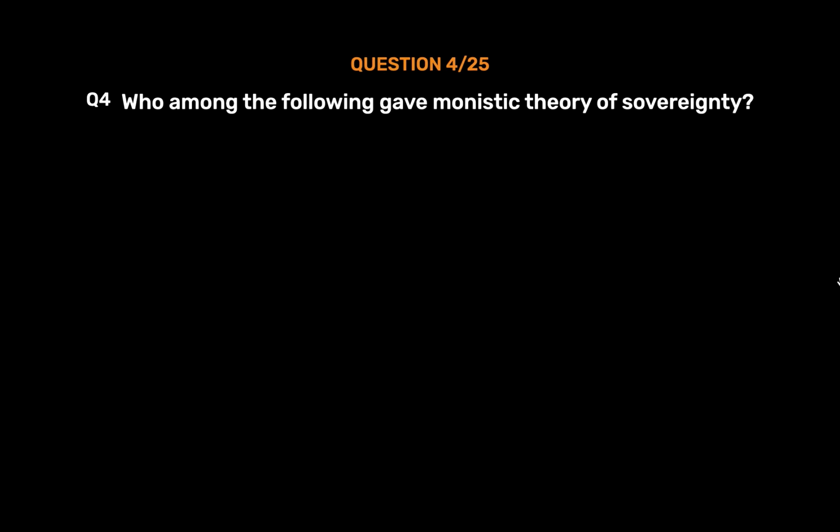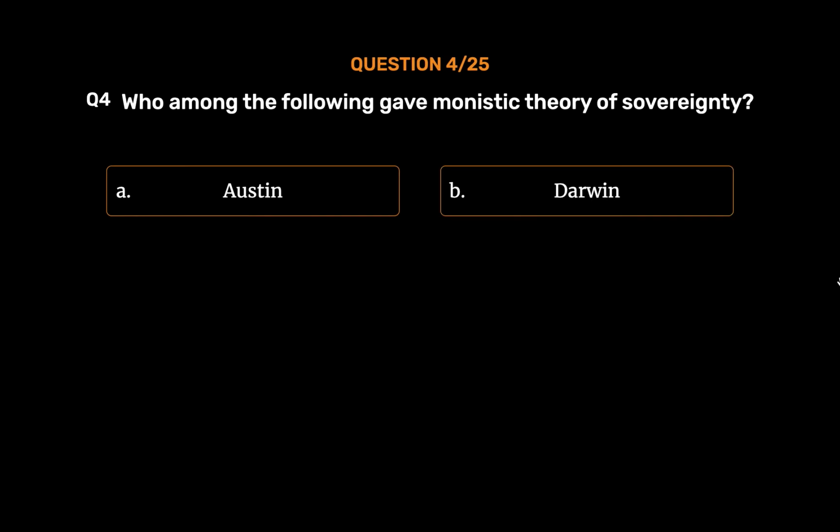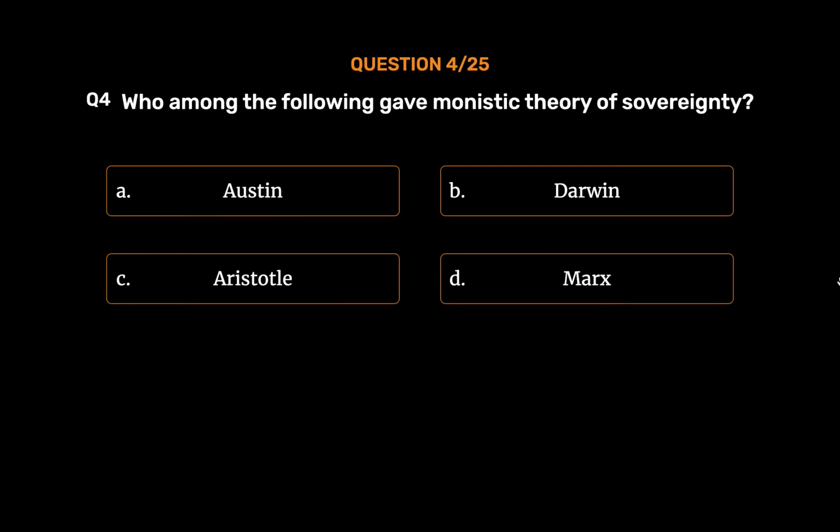Question number 4. Who among the following gave monistic theory of sovereignty? Option A. Austin. Option B. Darwin. Option C. Aristotle. Option D. Marx. The correct answer is Option A.